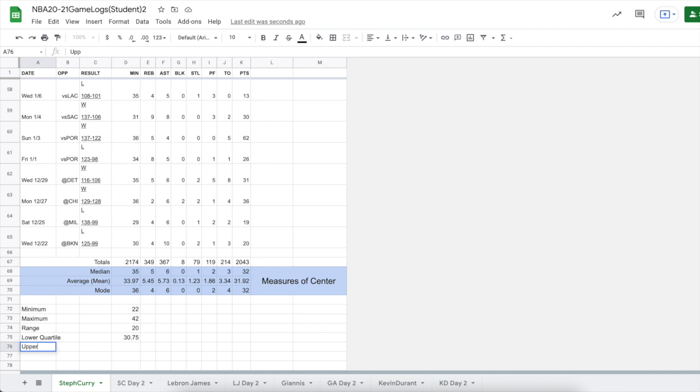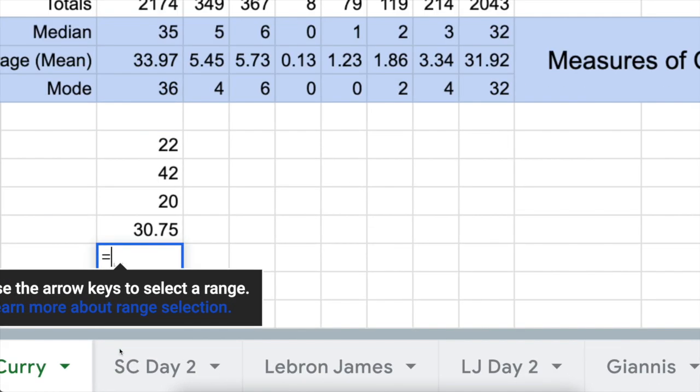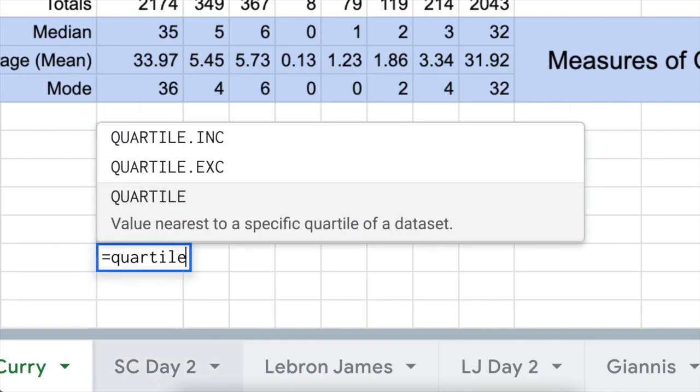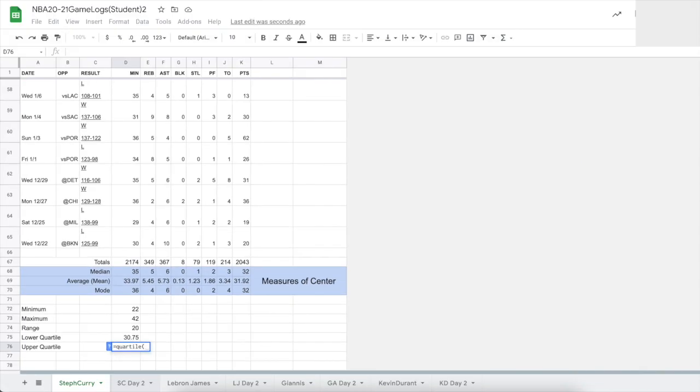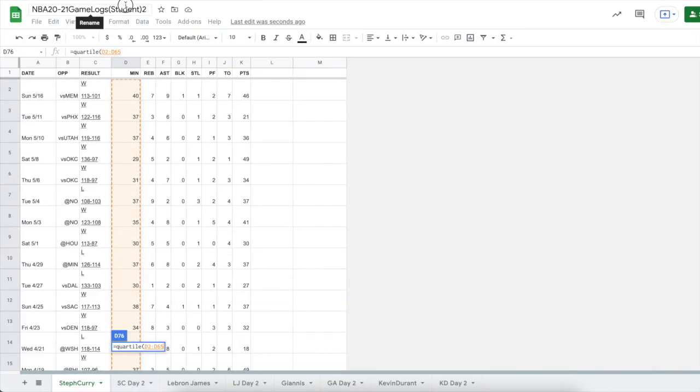Well, we also want to find the upper quartile. It's very similar. We're going to type equals quartile, open our parenthesis. We're going to select all of the cells that we want. We're going to put a comma, but then since it's 3/4 of the way across our data, we're going to put a 3. And you're like, why not 2? What would happen if we put 2? Well, 2 is the middle of the data, the second quarter. The second quarter is the same as the half. The halfway point of the data is the median, and we already have that.